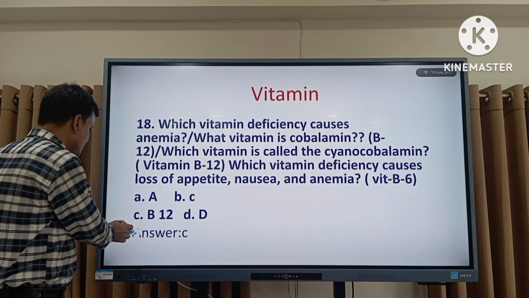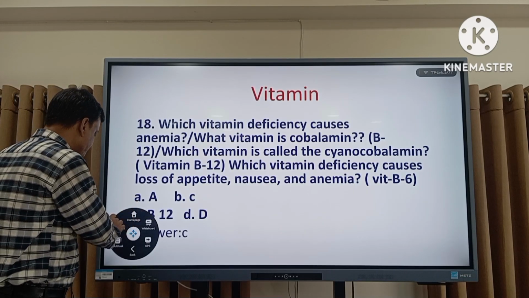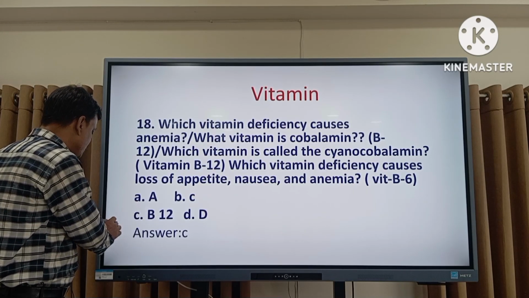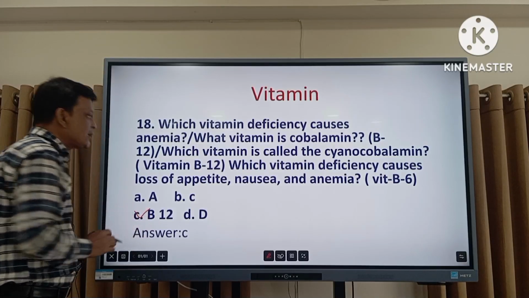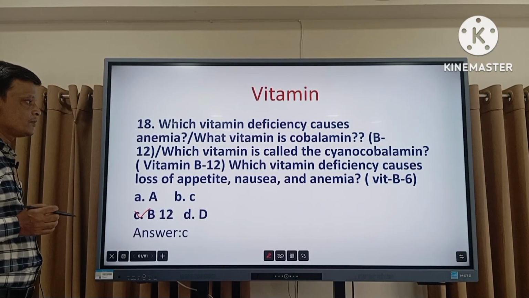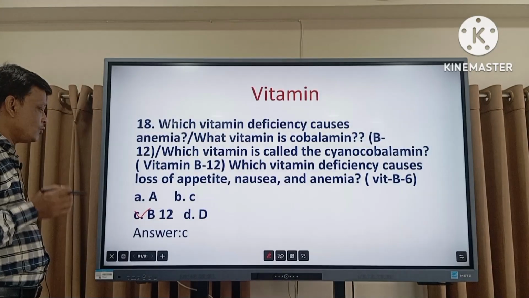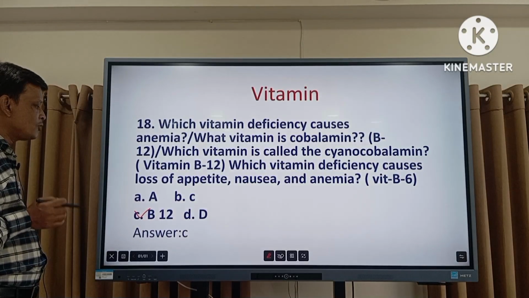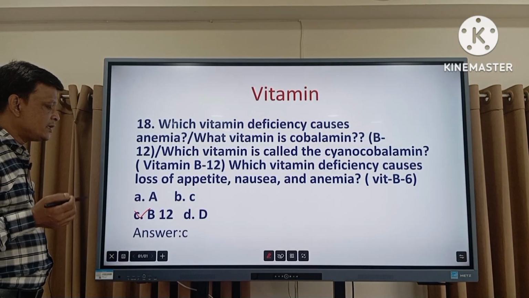Answer C, this is B12. Vitamin B12 is also known as cyanocobalamin. And the deficiency of this vitamin, cyanocobalamin, can cause loss of appetite, nausea and anemia.